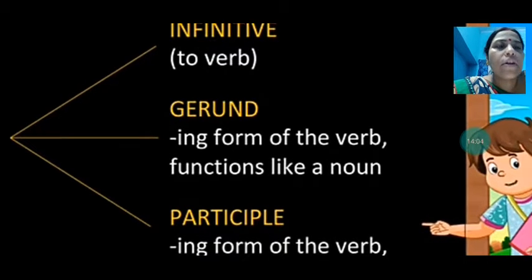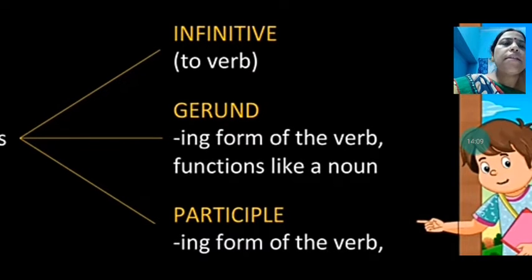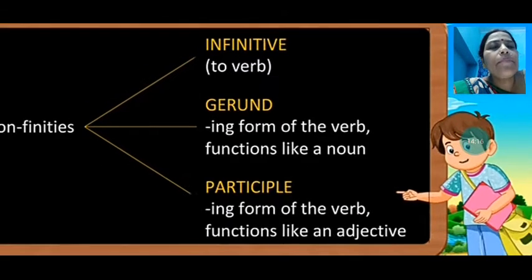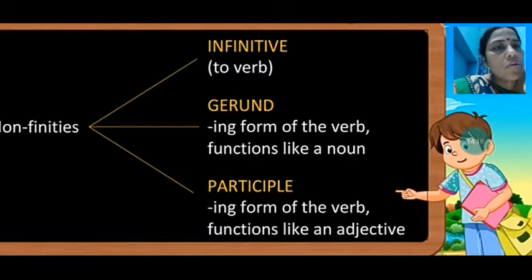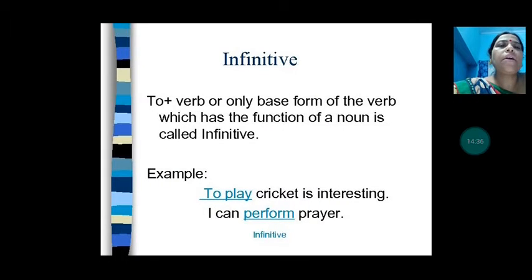In that sentence I have not made you understand, so now I'll make you understand about that. So gerund is the ing form of the verb which functions as a noun in a sentence. Then participles. Participles are also the ing form of the verb, which functions like an adjective. So see, here gerund is functioning like a noun, but participles function as an adjective. They both have the ing form, so don't be confused with that. So how will you find out? Infinitive, let us see first.